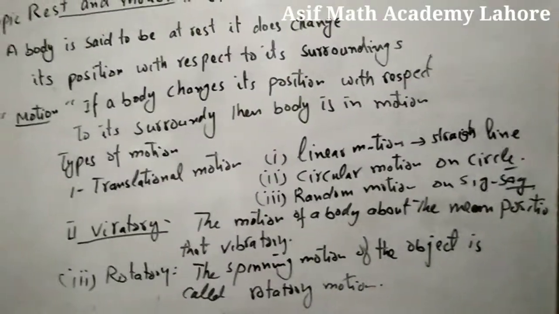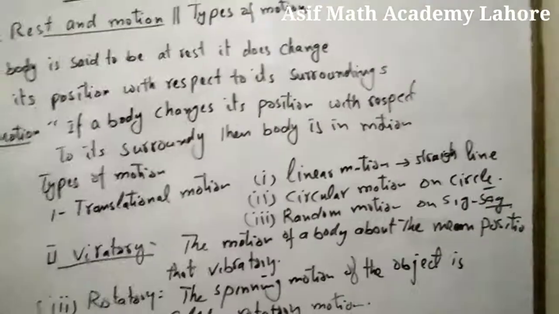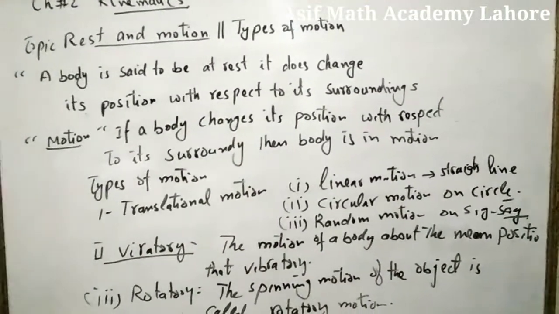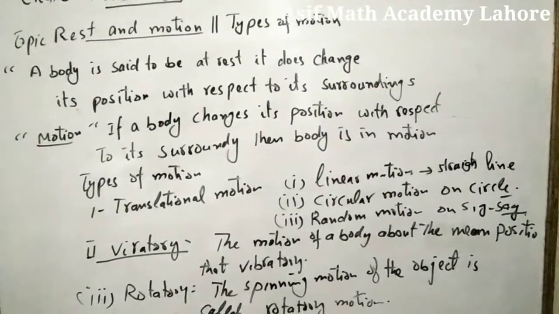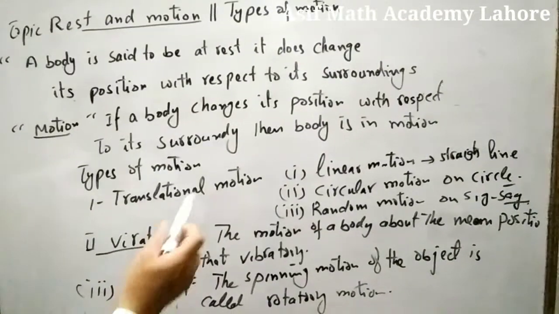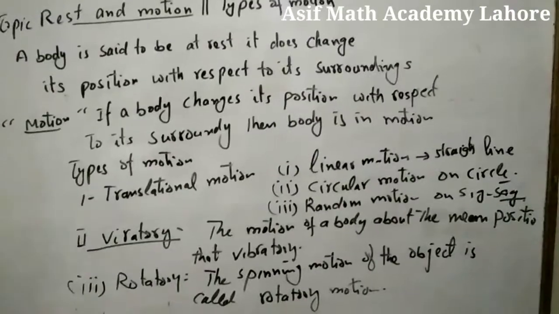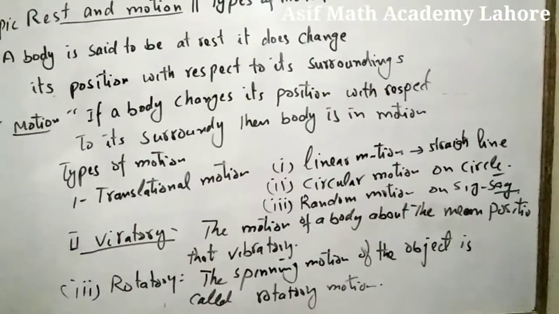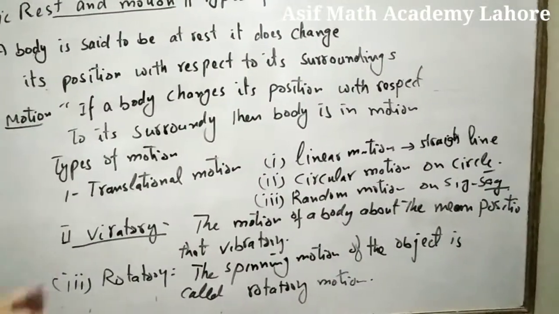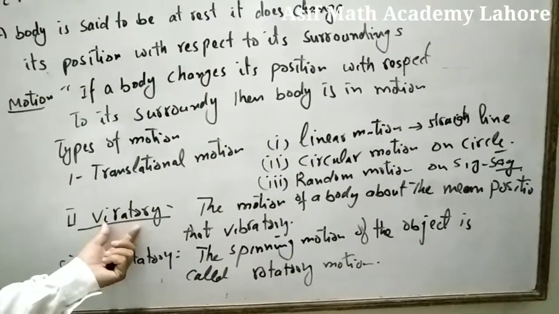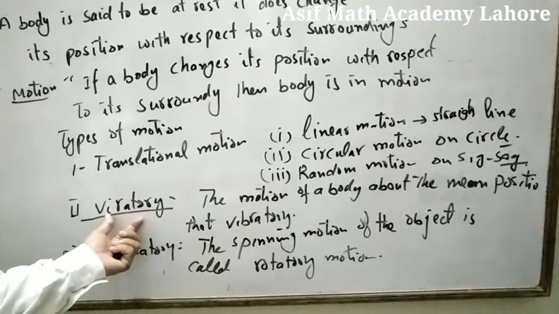So again we review this. First topic, rest. Next, motion. If a body does not change its position, it is in rest. If a body changes its position, it is in motion. There are 3 main types of motion. Translatory motion, motion of a body on a straight line without any rotation. Vibratory motion, motion of an object about the mean position.